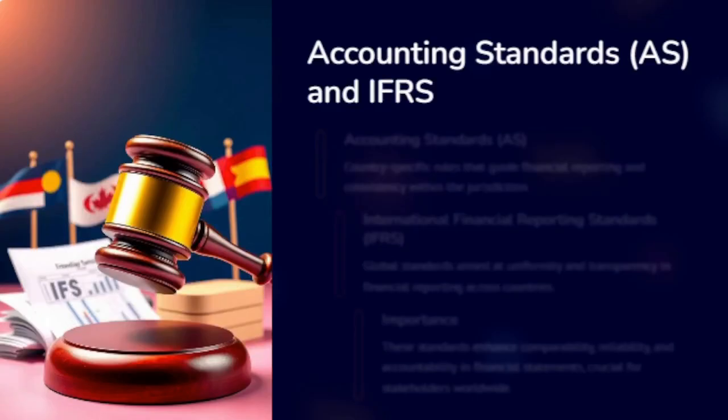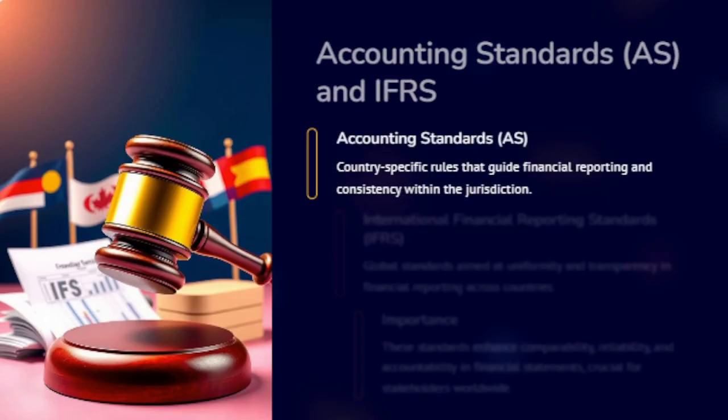Now, let's move to accounting standards, that is AS and IFRS. Accounting standards are country-specific rules that guide financial reporting and consistency within jurisdictions. For India, ICAI, the Institute of Chartered Accountants of India, sets accounting standards.